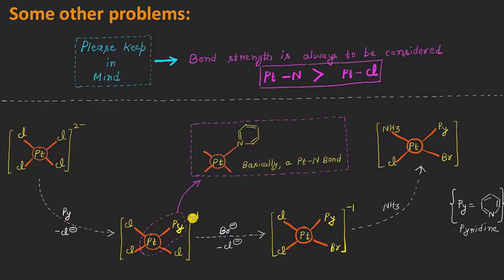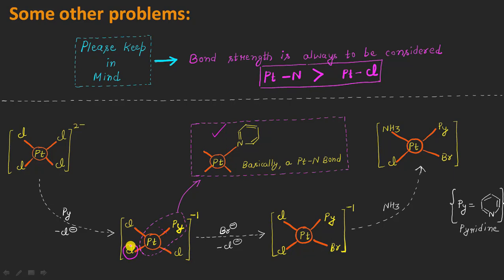And this means this type of situation is present here in this intermediate, and the bond is actually between the platinum and the nitrogen of the pyridine molecule. And we know that the platinum nitrogen is actually a strong bond, and it will be difficult for this molecule to undergo cleavage at this point, right? So there is no point in considering this chloride ion as the trans director.